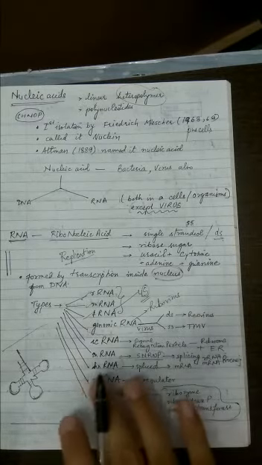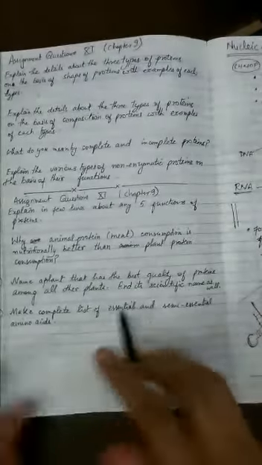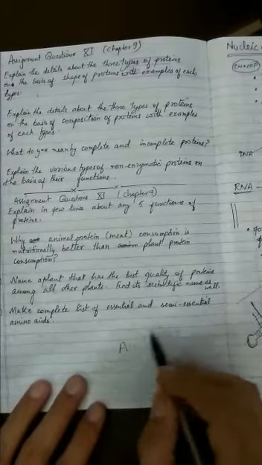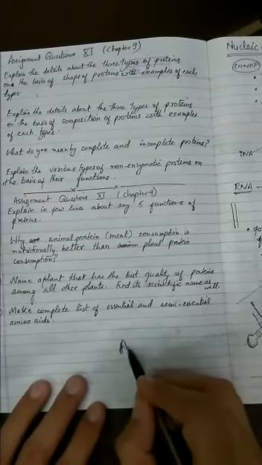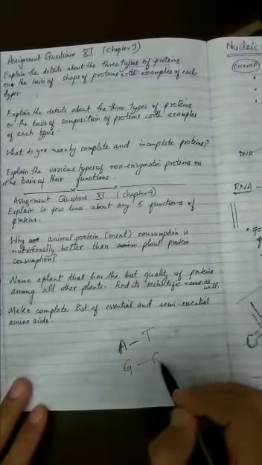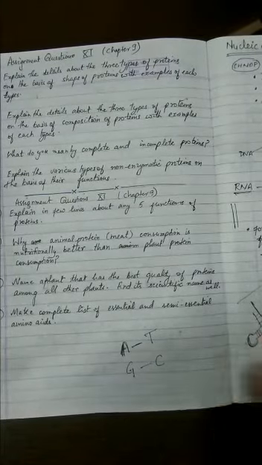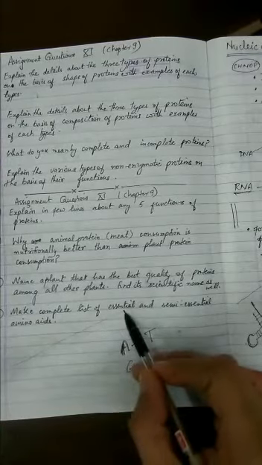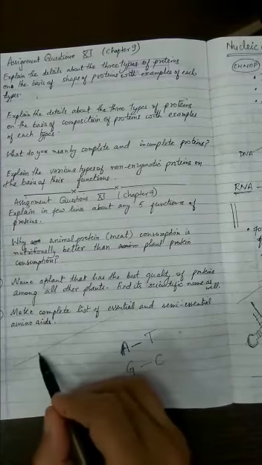In 11th class, if you remember, you have done a concept that A will always be found opposite to T and G will be found opposite to C. We have done this in the DNA structure in the 11th class. But if there is a long chain of mRNA or any other RNA, it is possible.